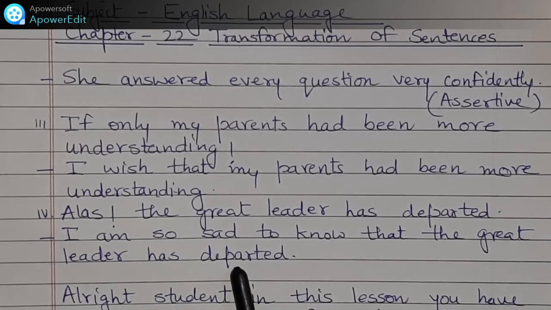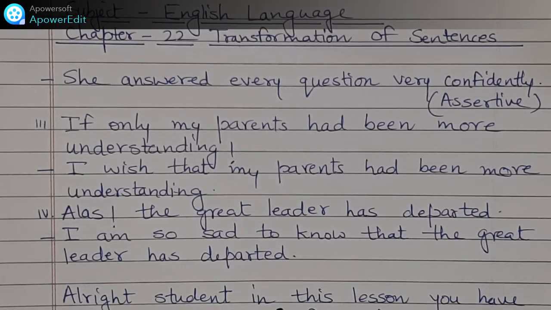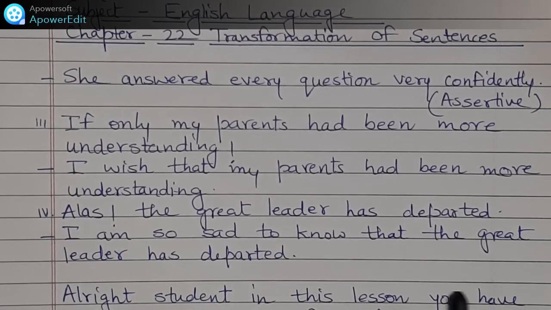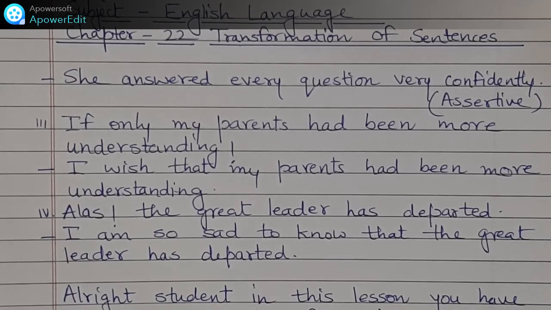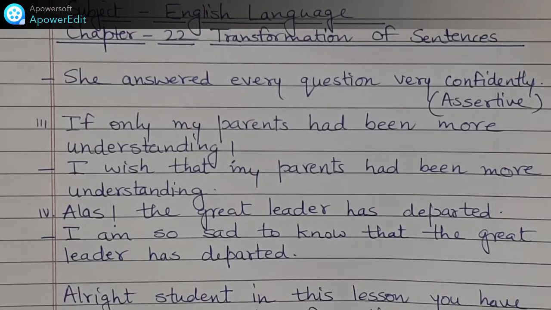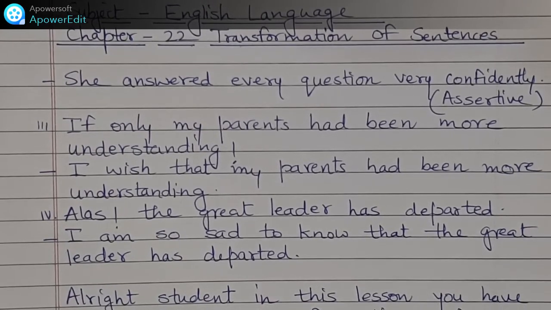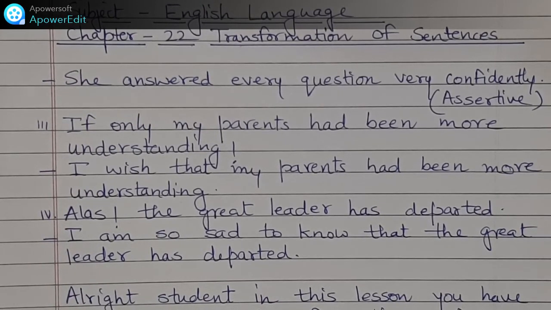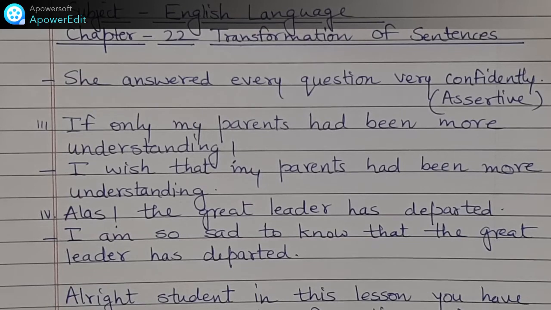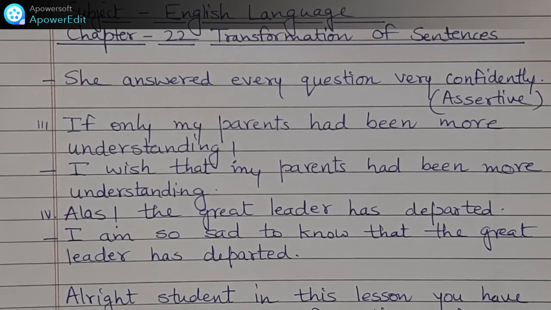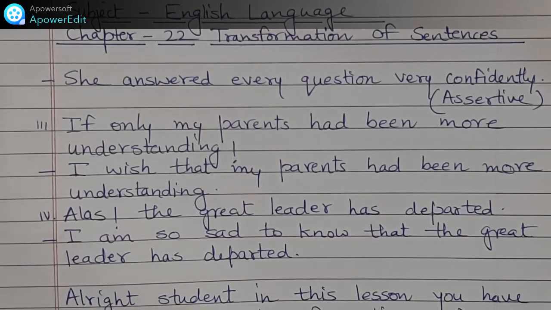So, students, we have done with the topic. In this lesson, you have learned about transformation of sentences and how to interchange affirmative and negative sentences, assertive and interrogative sentences, exclamatory and assertive sentences.